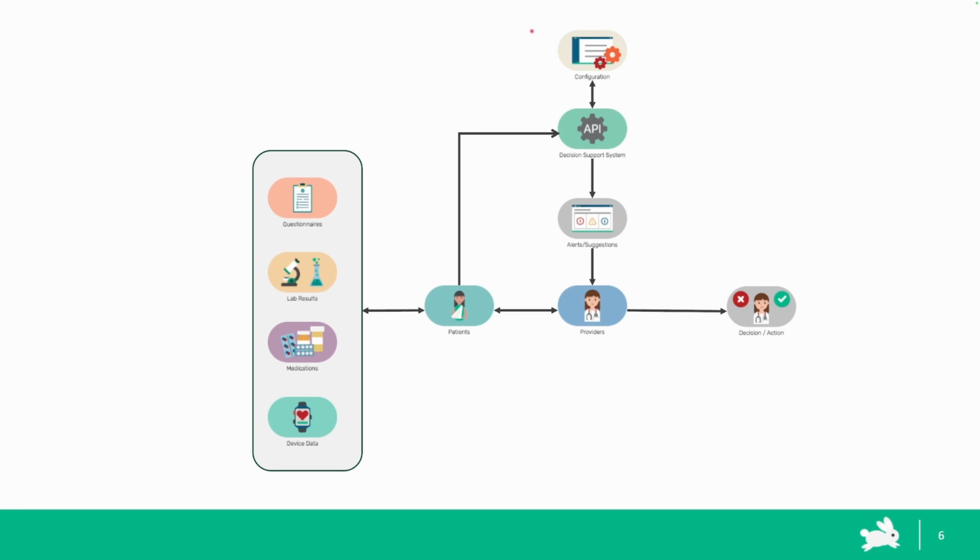This is where CDS hooks come in. So the parts on the top, the configuration, the decision support system. This is our CDS hook, which is going to ingest this information and then present it to the provider in the form of a card, which the provider can then use to perhaps launch this application for more information, to explore some diagrams or see this information in a different way.